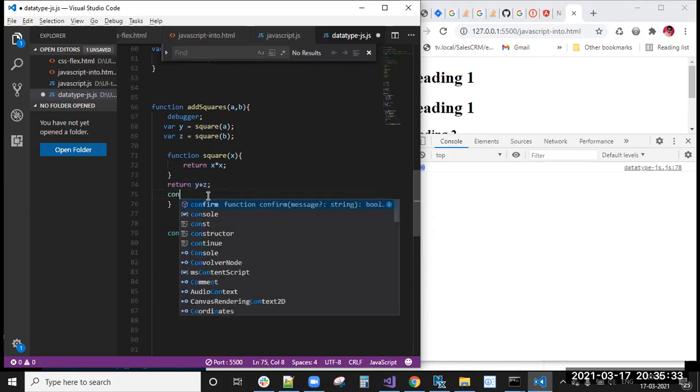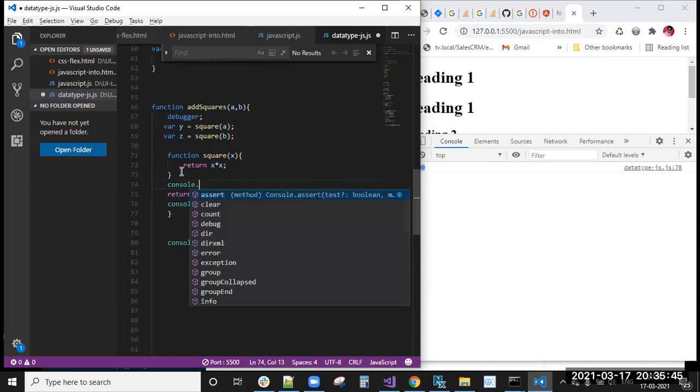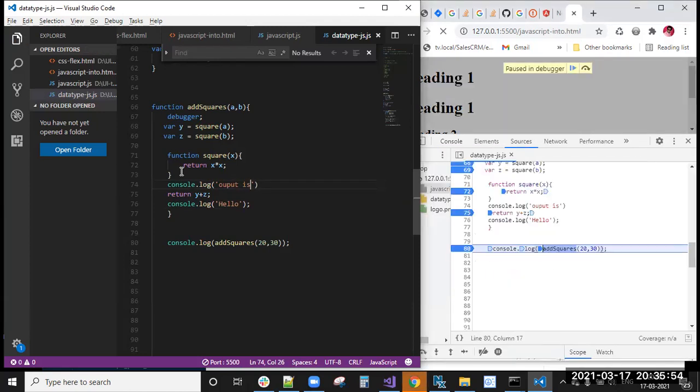Here, see, if you write return console.log of hello, and before that I'm writing console.log output, and saving this.